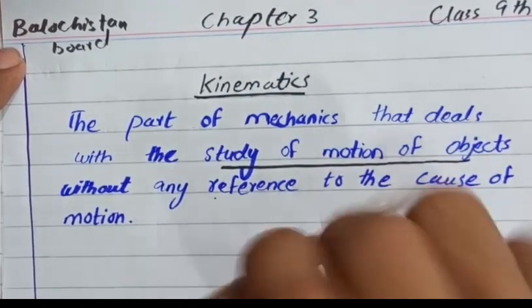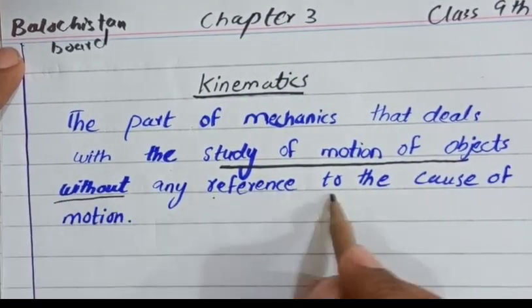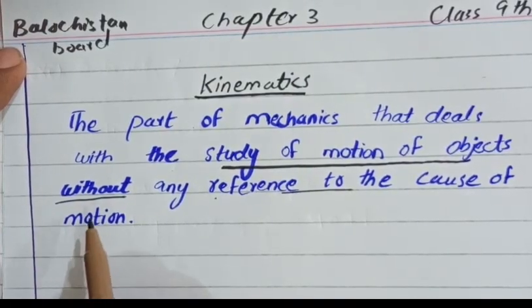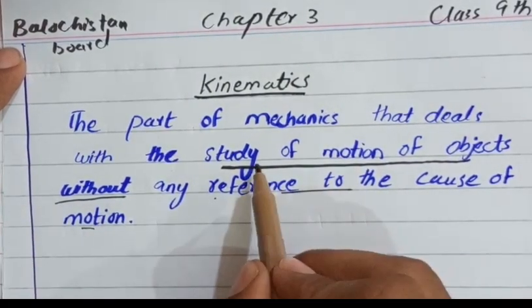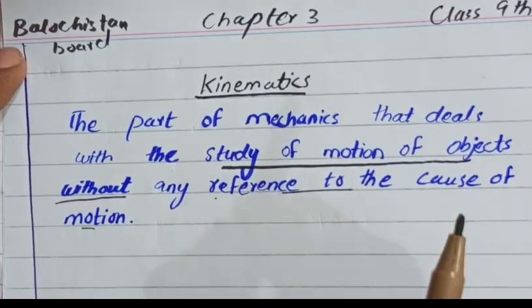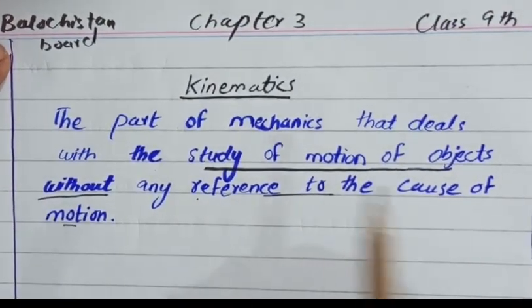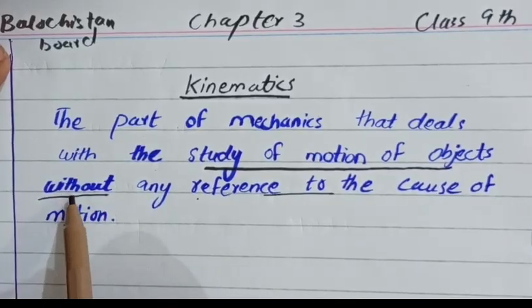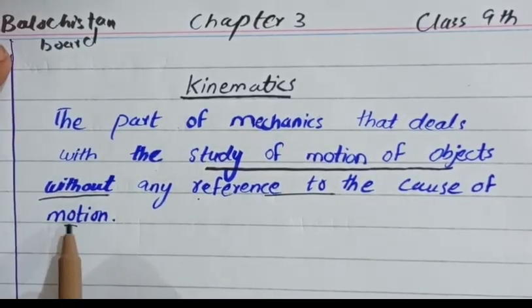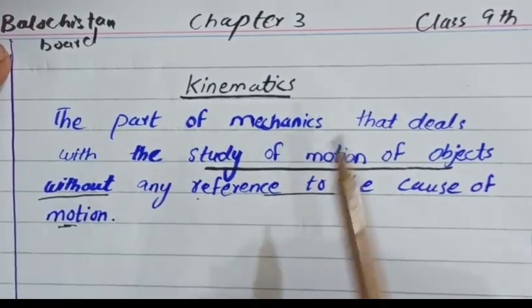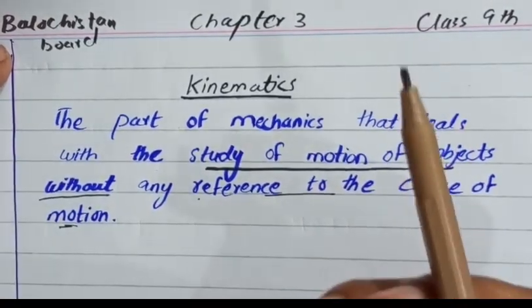So without any reference to the cause of motion means I will only study the motion of the object. The car is moving, and I will not study why the car is moving, due to what the car is moving.